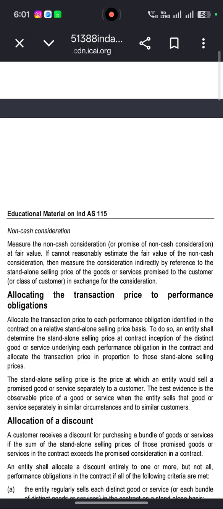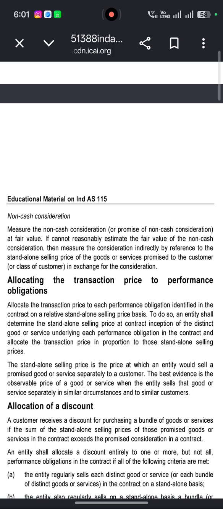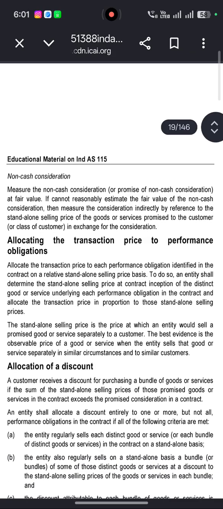Non-cash consideration. Measure non-cash consideration promised at fair value. If it cannot reasonably estimate the fair value of the non-cash consideration, then measure the consideration indirectly by reference to the standalone selling price of the goods or services promised to the customers or class of customers in exchange for the consideration.